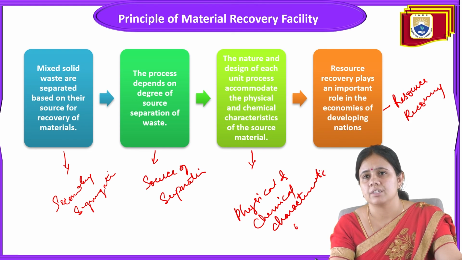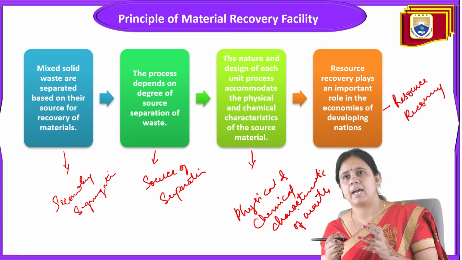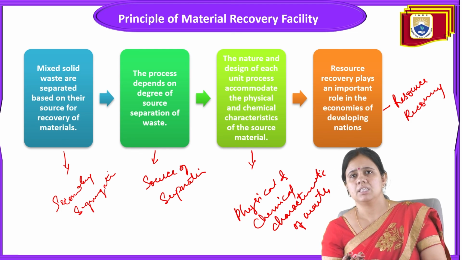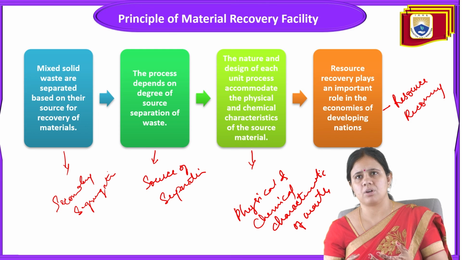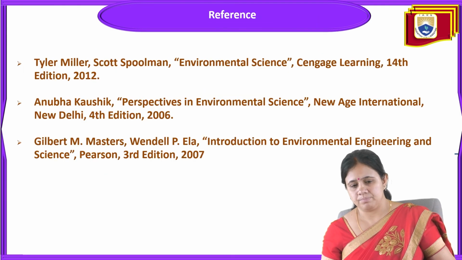So this is all about the principle behind this material recovery facility. It is a secondary separation of the waste, and the process depends upon the degree of source separation of waste, and the nature and design of each unit process accommodate the physical and chemical characteristics of the source material. And resource recovery plays an important role in the economy of developing nations.